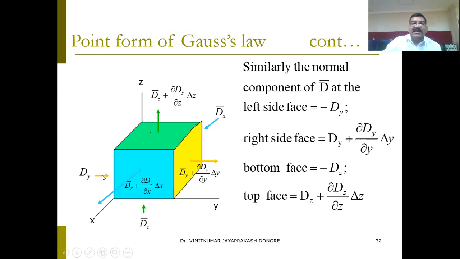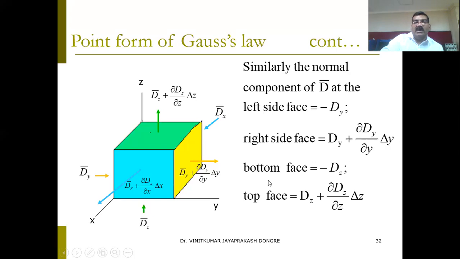And the right side again travels along the y axis. So you take the partial differentiation of dy with reference to del y. So this is dy plus the partial differentiation of dy by del y into dy. And what will be the distance from left to right? This distance along the y-axis is del y, so I had taken del y.